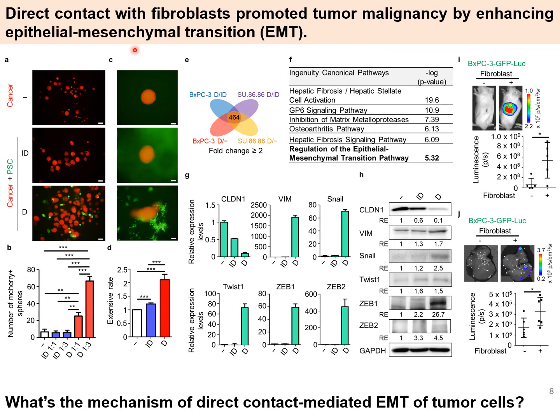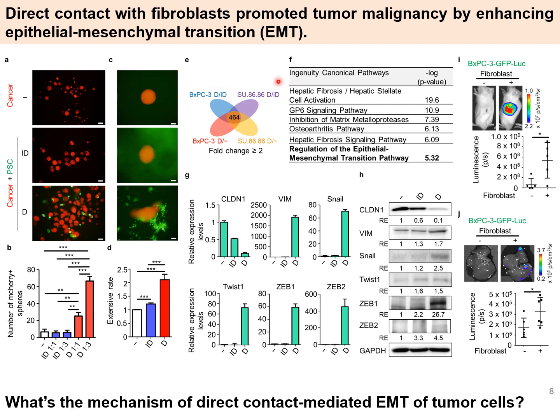To answer this question, we performed sphere assay and spheroid invasion assay. The results show that direct contact with fibroblasts, compared to indirect co-culture or cancer-only conditions, can significantly increase the number of spheres and invasion. To explore the mechanism of direct tumor-fibroblast contact-mediated tumor malignancy, RNA-seq analysis was performed to compare the gene expression profile of tumor cells among monoculture, indirect co-culture, or direct co-culture conditions.